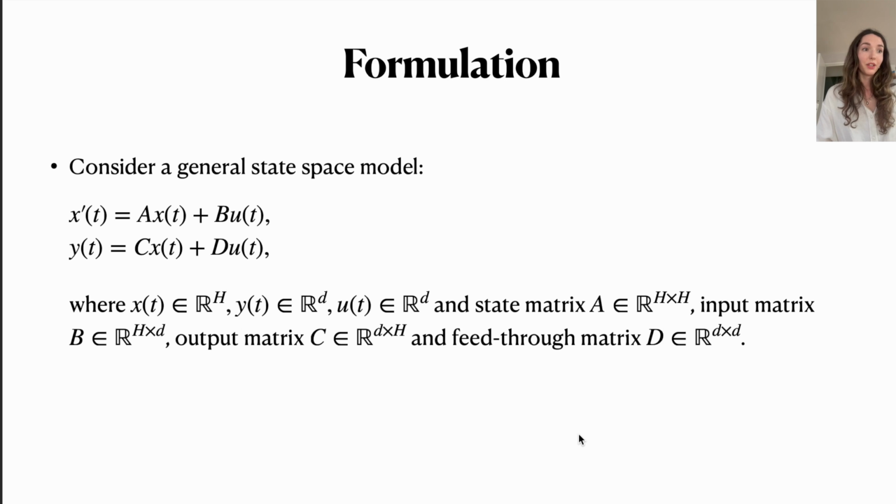We have x prime of t given by this equation with matrix A times x, matrix B times u, and then the output sequence y is computed as C times x plus D times u. Basically what happens here is that we have our input u. This is projected by this matrix B, which has size h by d. H is the size of our hidden state x, and this hidden state x is then used to compute the output by multiplying it with C, which is d by h, and also again the input is added in there through this matrix D, which is d by d.